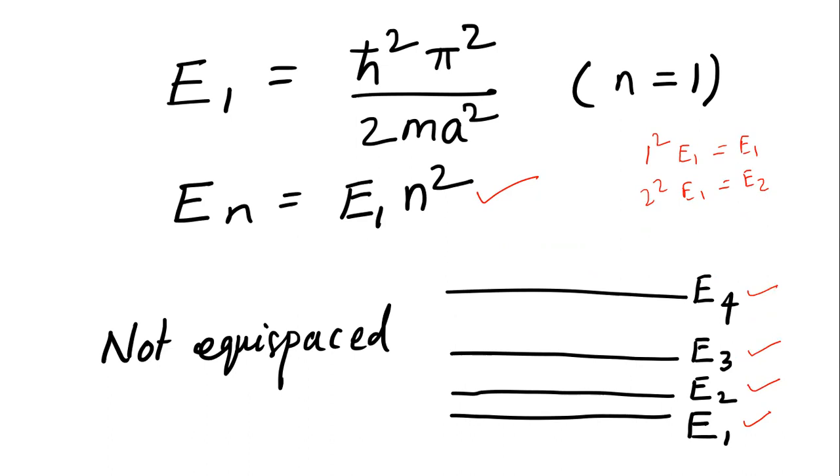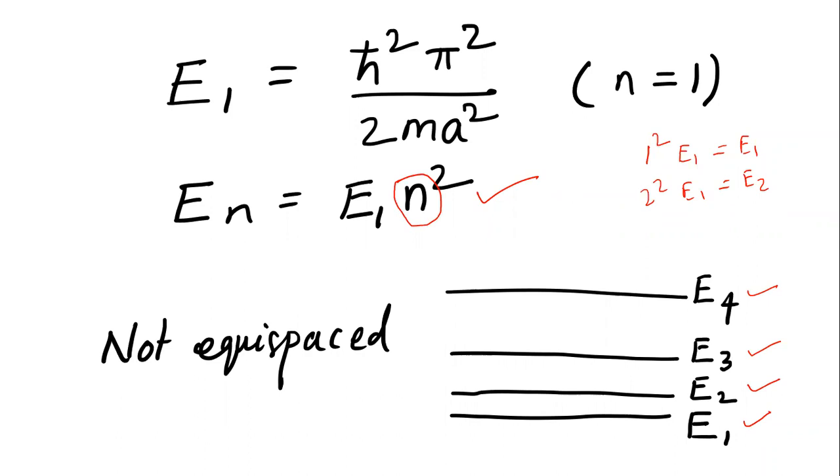The integer n that we said, n equals 1, 2, 3, is called the quantum number. Each value of n corresponds to one allowed energy state of the system, just like we said E1, and E2 is 4 times E1. So these are the allowed values of energies.